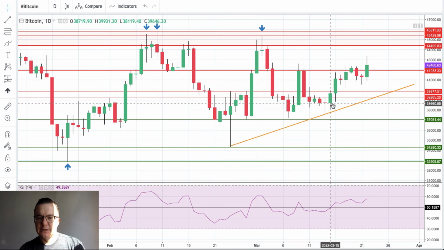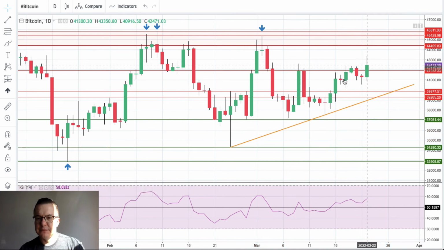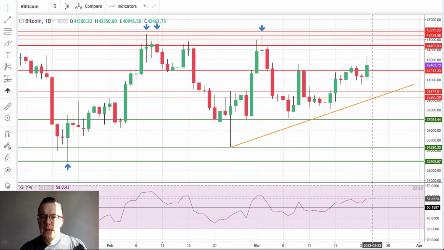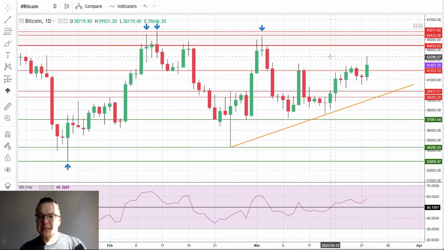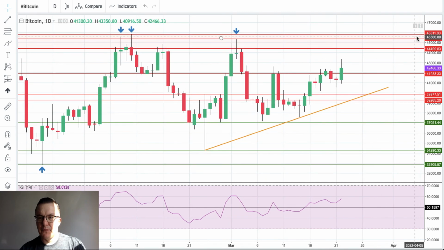The Bitcoin tries to bounce from the sub $40,000 levels, bouncing, but it's not going anywhere, despite the fact that the momentum is pretty much positive. However, not that strong. 57 points only for the RSI is not really a big deal yet. We are waiting for the breakout to the upside on the Bitcoin above 45,811.